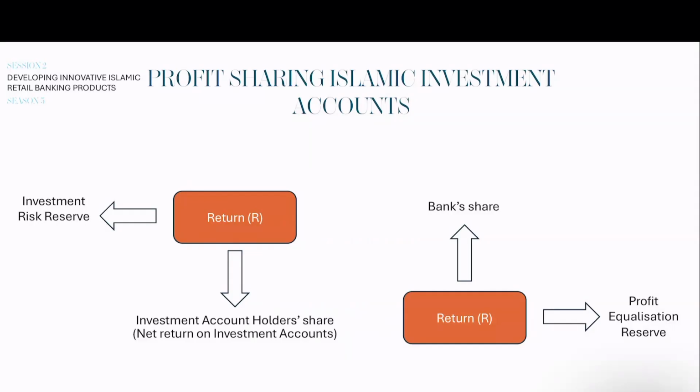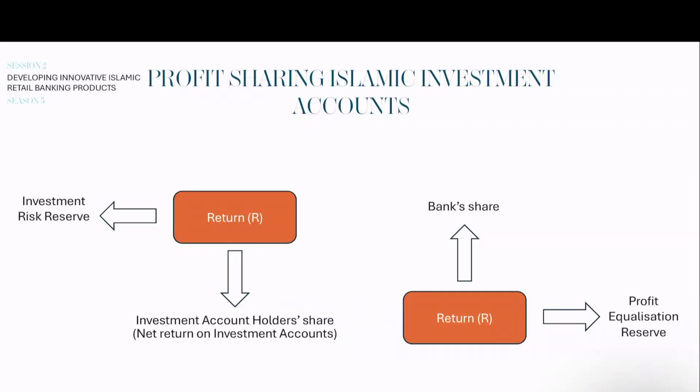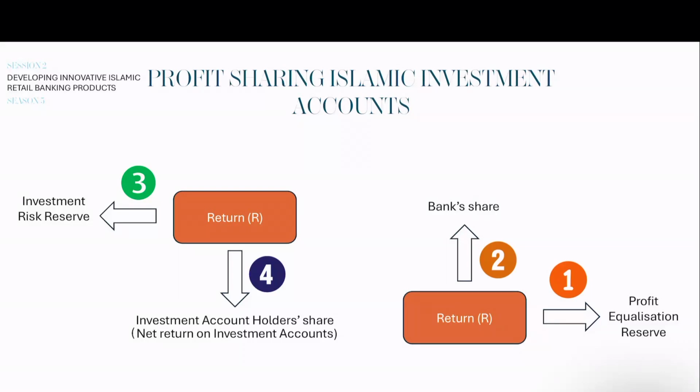Once the investment pool or the financing activities generate some return, part of that money, a small amount, in general about 5%, goes into a reserve that is called the profit equalization reserve. Once some money out of the return has been set aside in the profit equalization reserve, the bank's share is then distributed. After that, some money can still be contributed to the investment risk reserve, another reserve, before, at accounting stage 4, the net return to the investment account holders is distributed.